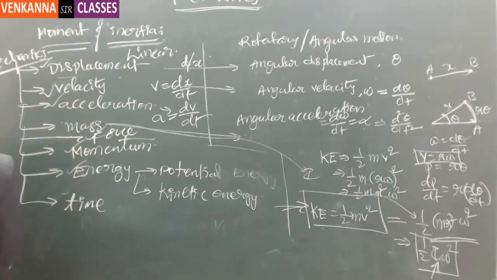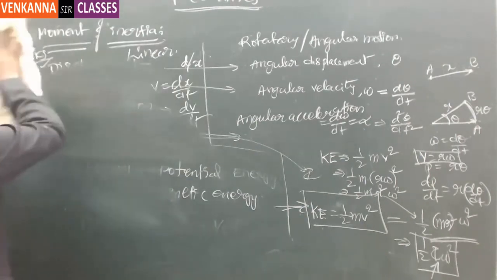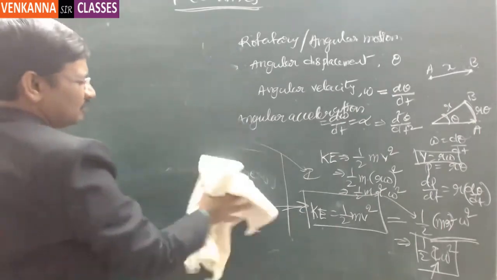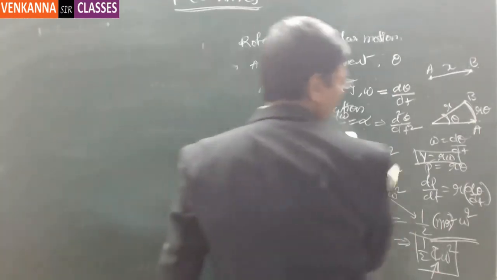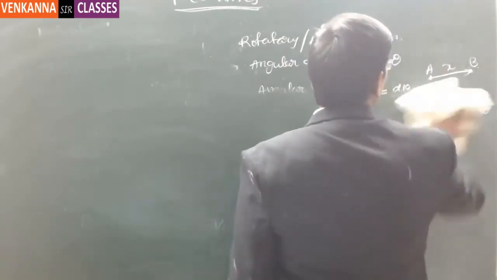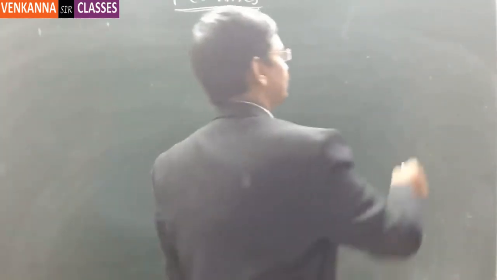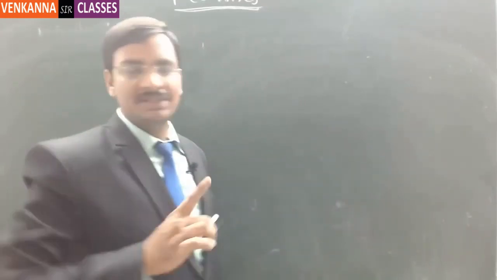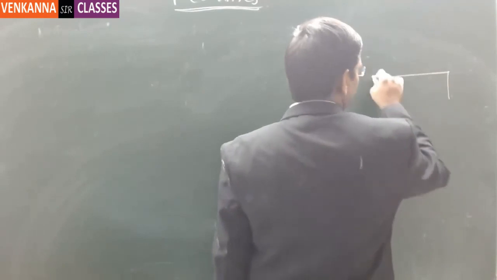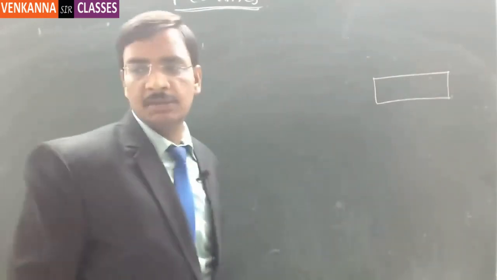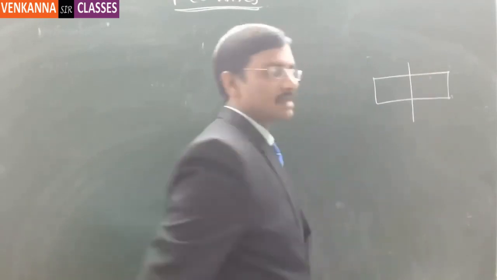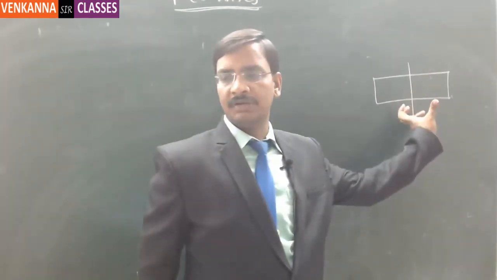Done? Okay. So this is the only reason why there is something called moment of inertia defined at all. So you wanted to analyze with the help of linear analysis. And then one more important factor of finding out the moment of inertia is, we are talking about the circular motion. Now in this circular motion, let us say this is one iron block, and this iron block is rotating about a central axis like this.